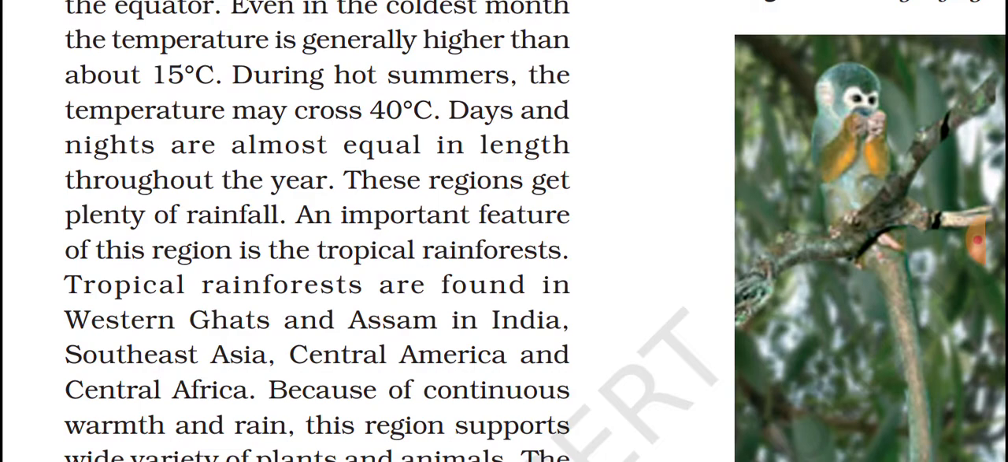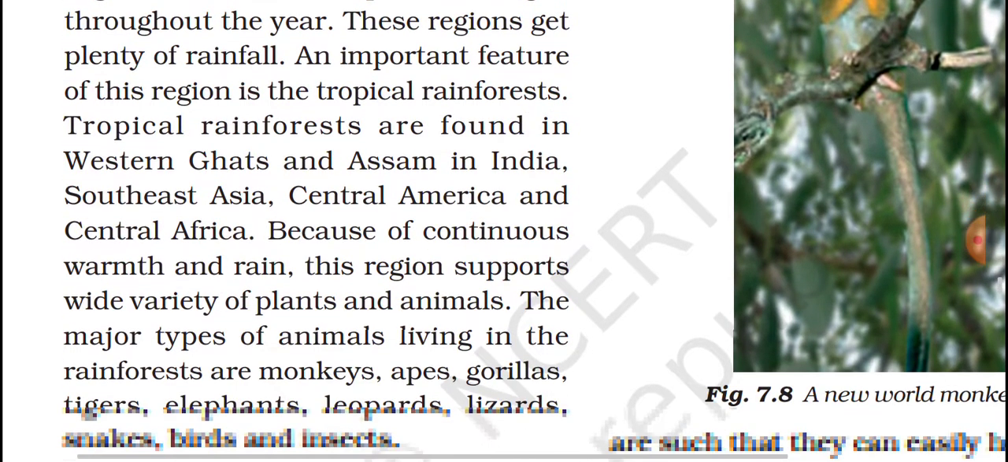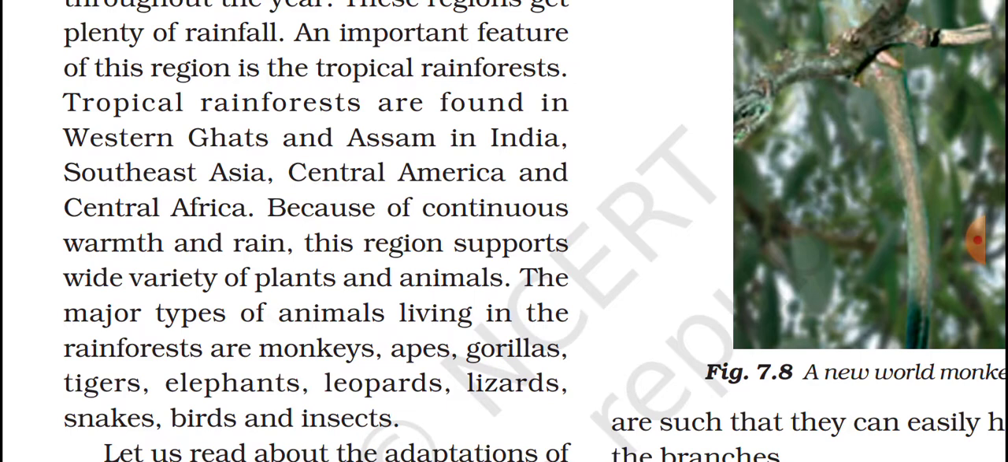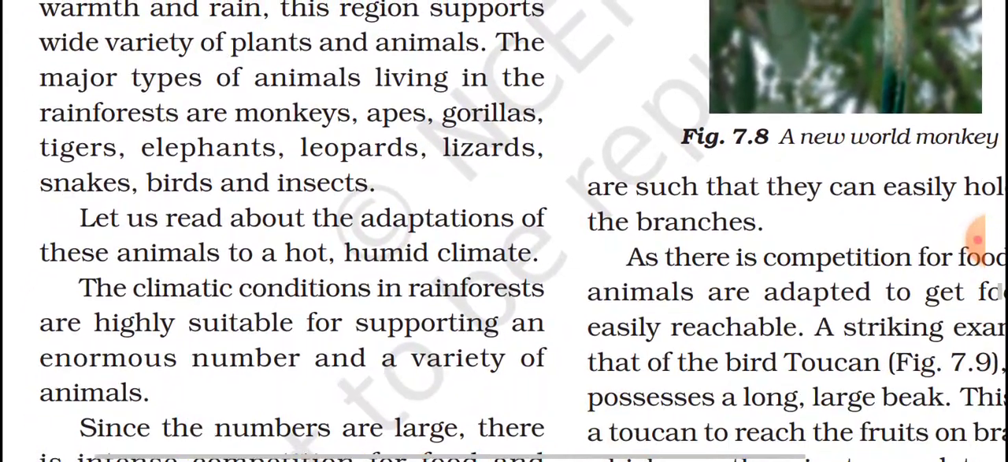It gets plenty of rainfall in this region. Where can we find this tropical rainforest? In the Western Ghats in India, Assam, Southeast Asia, Central America, and in Central Africa. In these places, we are able to see the tropical rainforest region. See the major types of animals living here. They have given what are they? Monkeys, apes, gorillas, tigers, elephants, leopards, lizards, snakes, birds, and insects.